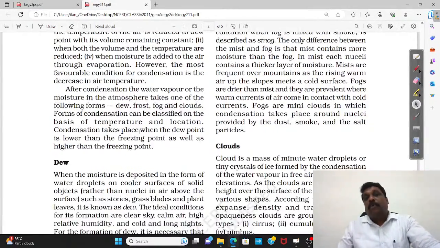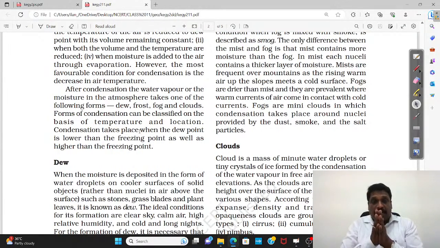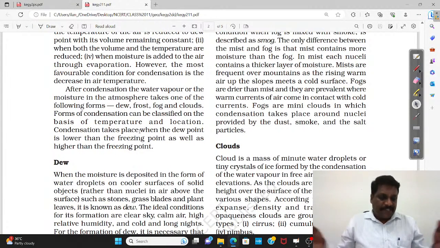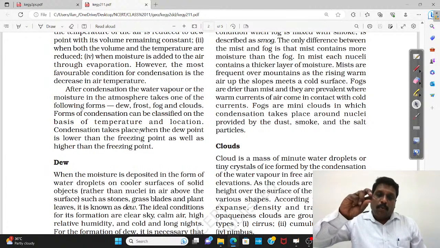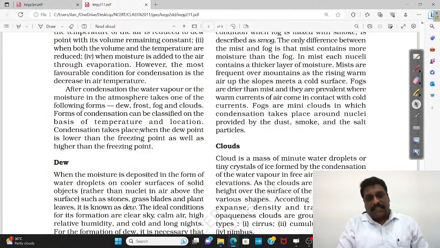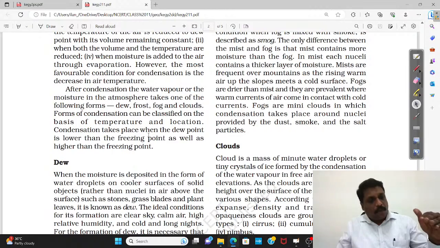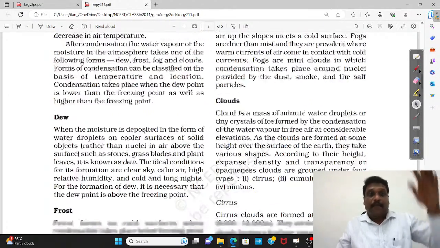Once you understand atmospheric moisture, now understand what condensation is. What is condensation? This water vapor once again becoming either water droplets or ice crystals, you call it what? Condensation. So this condensation can take place on the ground, near the ground or high in the atmosphere.